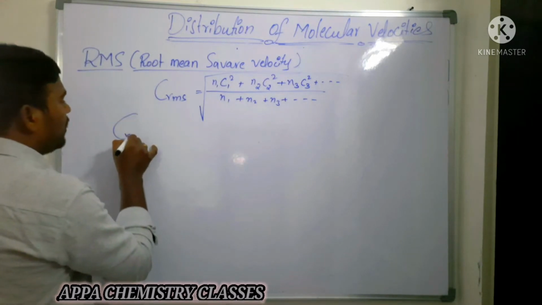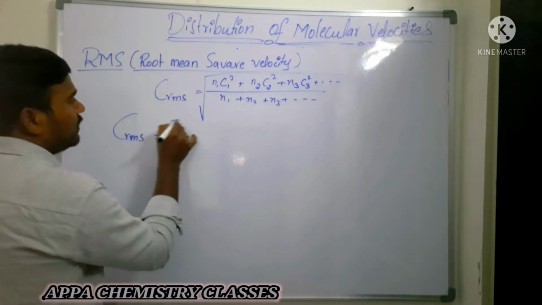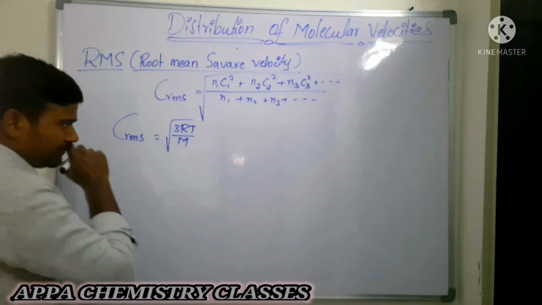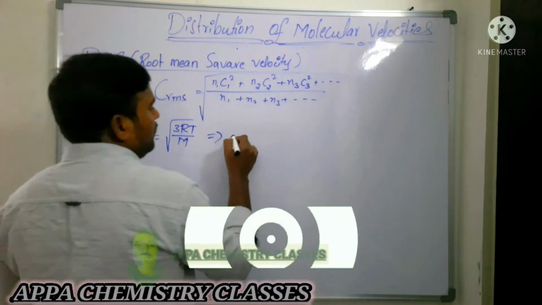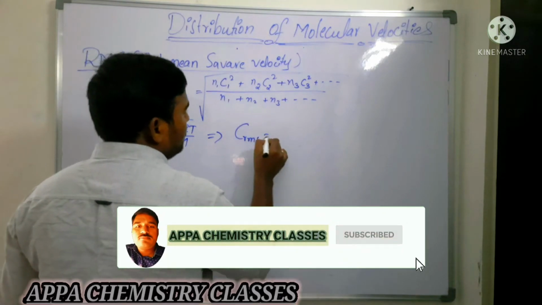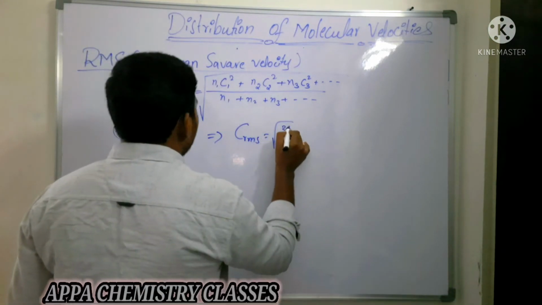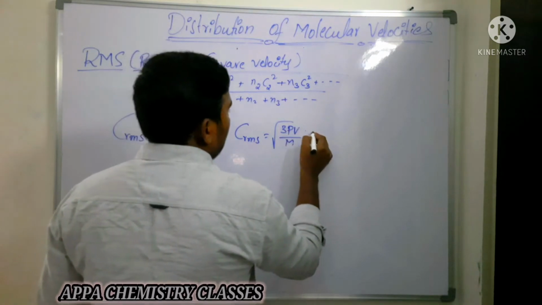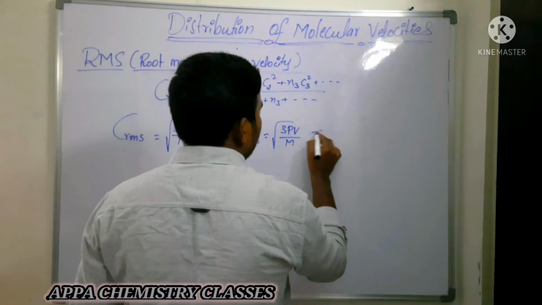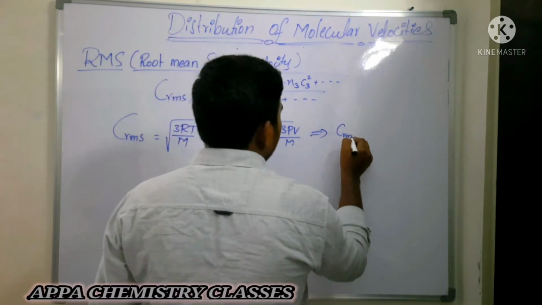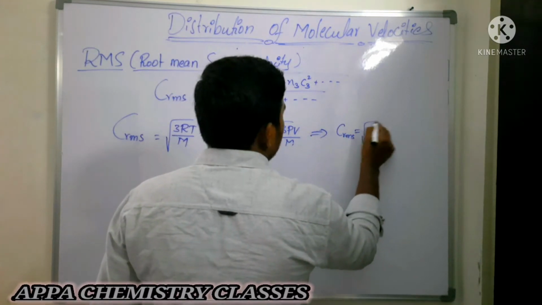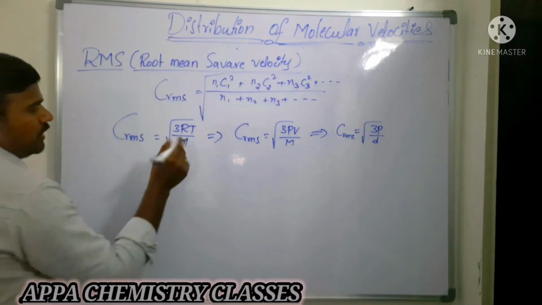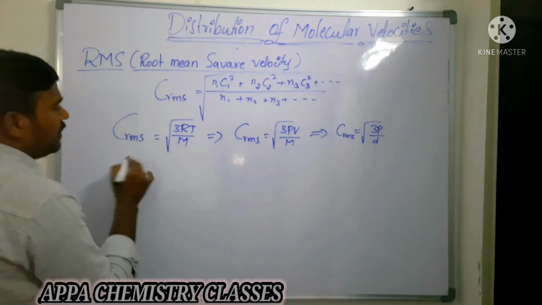This root mean square velocity is given by square root of 3RT by m. From this we get RMS velocity is equal to square root of 3PV by m. So from this we can get one more, that is RMS velocity is equal to square root of 3P by d.